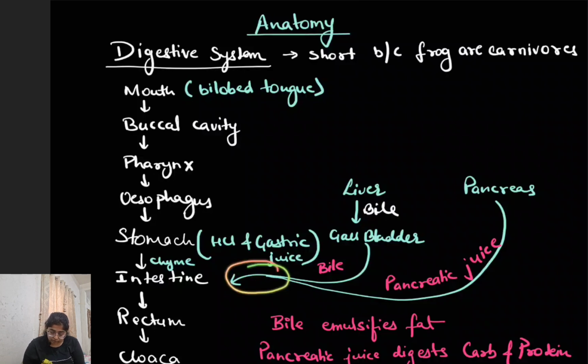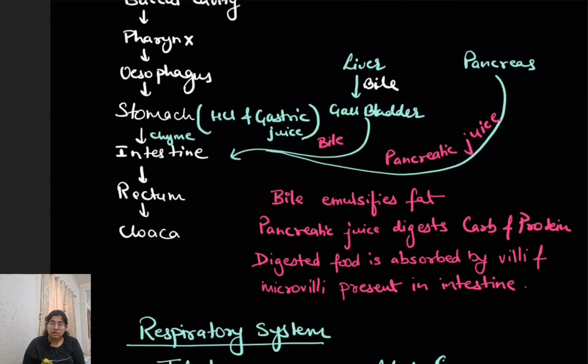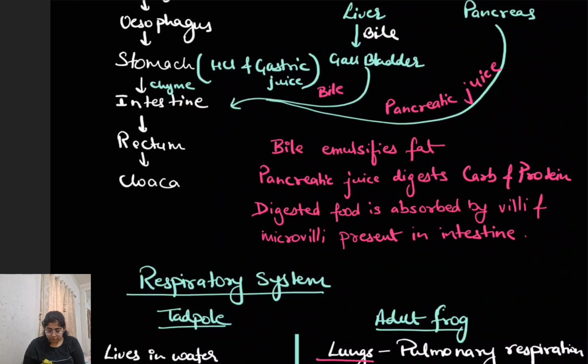Now, what is the function of bile? Bile will help to emulsify the fat content in their food. So whatever fat is present in their food, bile will emulsify it. And what is the function of pancreatic juice? They will help in the digestion of carbohydrates and protein part of the food. After the digestion has taken place, the digested food will be absorbed by villi and microvilli, which are present in the intestine. The remaining undigested food will pass into the rectum and cloaca, and from cloaca finally outside the body.